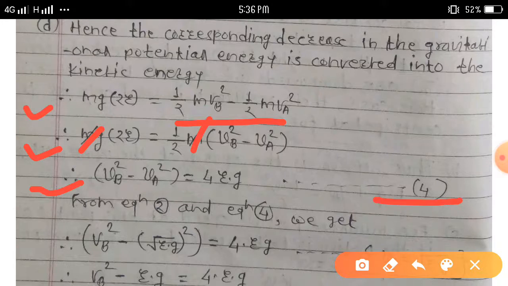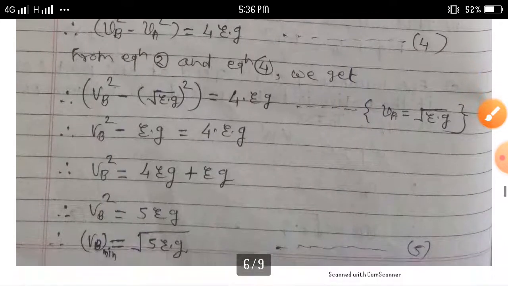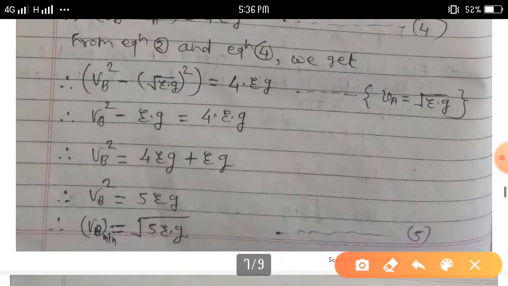From equation 2 and equation 4 we get v suffix b square minus square root of rg, whole square, is equal to 4rg, because v suffix a is equal to square root of rg.